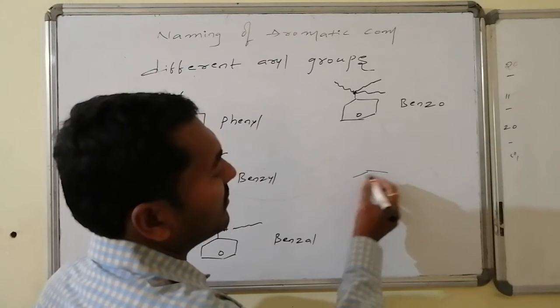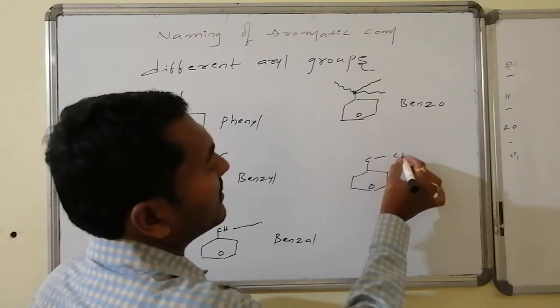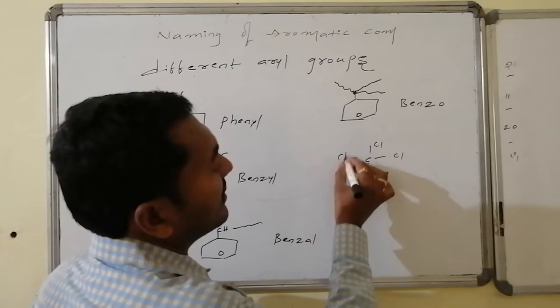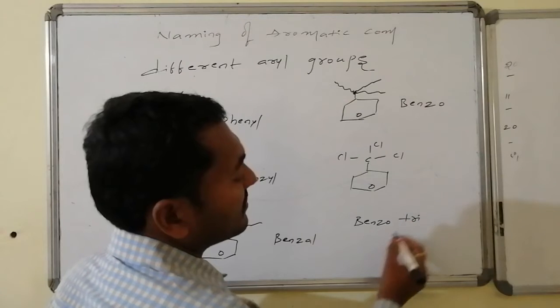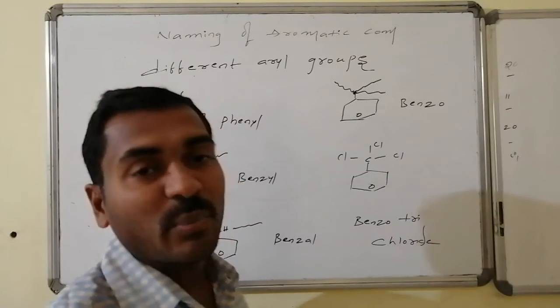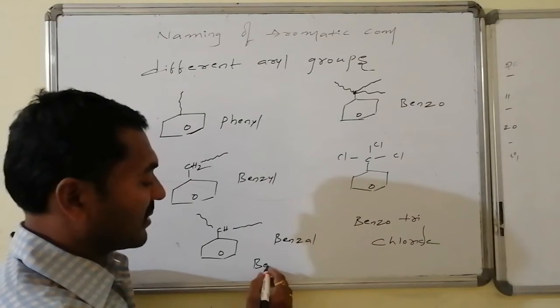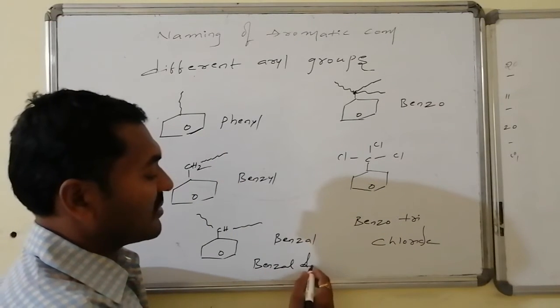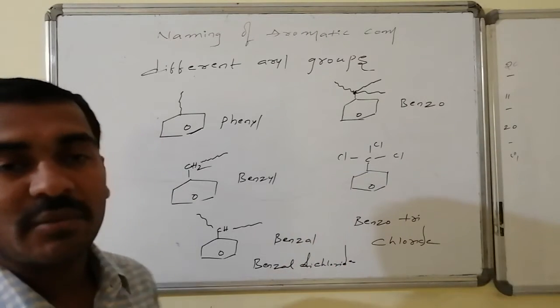Suppose we go for the example of benzo. Yes, here C is there. The C is connected to 3 chlorines. Then it is known as benzotrichloride. Benzotrichloride is the name. Whereas here 2 chlorines are there: benzal dichloride. This is the name of the compounds.